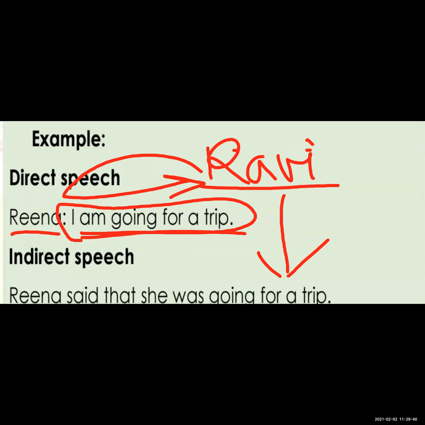So Ravi changed these words into his own words. Okay, Reena said. So he didn't tell here the exact words of Reena. What were the exact words of Reena? The exact words of Reena were I am going for a picnic.